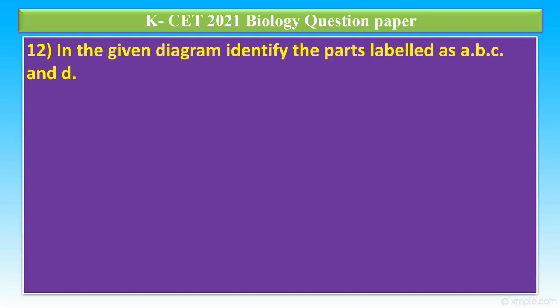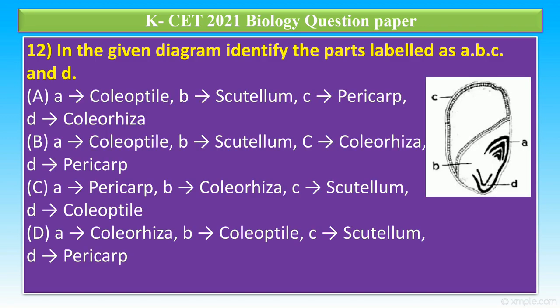Question number 12. In the given diagram, identify the parts labeled as A, B, C and D. Option A, coleoptile, B scutellum, C pericarp, D coleorhiza. Option B, A coleoptile, B scutellum, C coleorhiza, D pericarp. Option C, A pericarp, B coleorhiza, C scutellum, D coleoptile. Option D, A coleorhiza, B coleoptile, C scutellum and D pericarp.